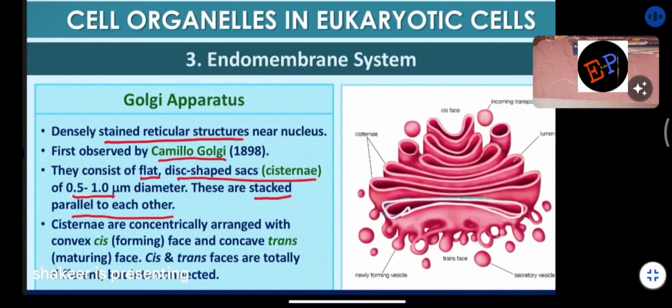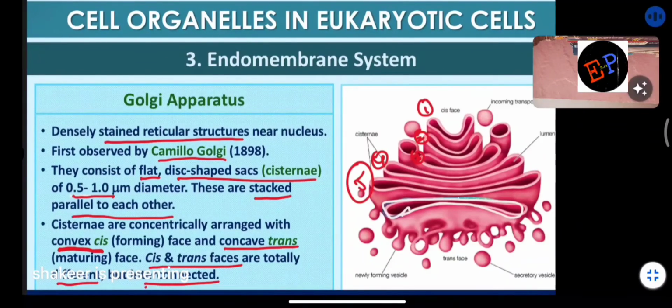But there are some interconnections also in between. So in between all these cisternae, you can see some interconnections also. So how many cisternae are there? Look carefully here: 1, 2, 3, 4, 5. So all of them are called cisternae with some interconnections between them. So cisternae are concentrically arranged with a convex cis face and a concave trans face. So cis and trans faces are totally different, but they are interconnected.